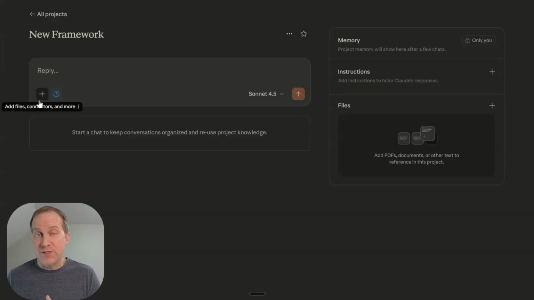The first thing I have to have is a transcript of the call that I did. Now you could have multiple transcripts as well. So if you've done this 5 different times or 10 different times, you could take all of those transcripts and load them in, and that might give it more context to understand. In this case, I have one transcript and I'm going to add that here.